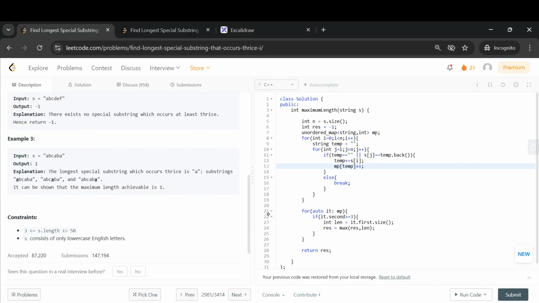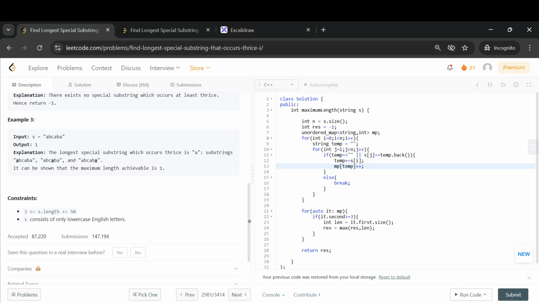But if the input size is 50 itself, then the number of substrings that you are going to form will be enormous. So it might lead to a TLE, but I haven't coded that solution, so I can't guarantee you that.